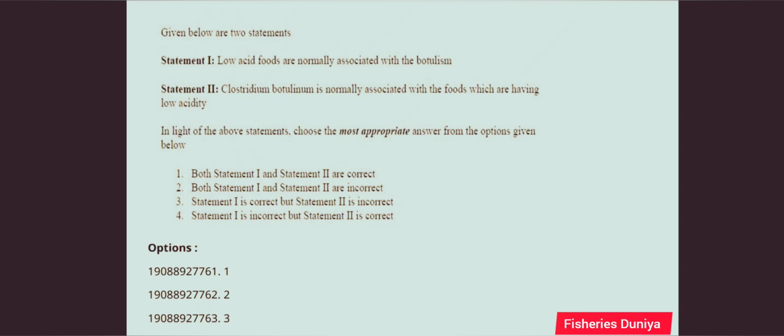Next question. Given below are two statements. Statement first: low acid foods are normally associated with botulism. Statement second: Clostridium botulinum is normally associated with foods which have low acidity. So the correct answer is option number first. Both statement first and statement second are correct.